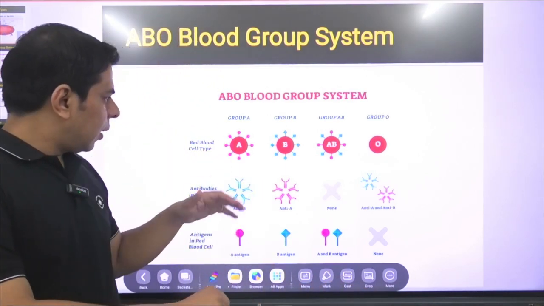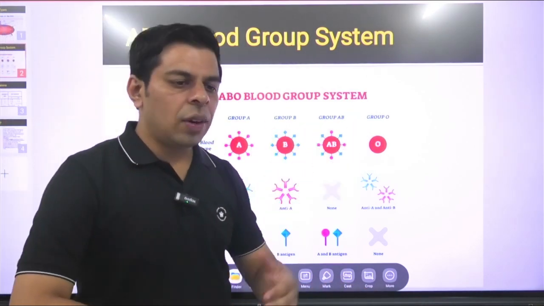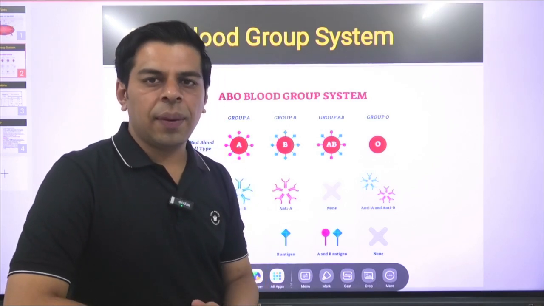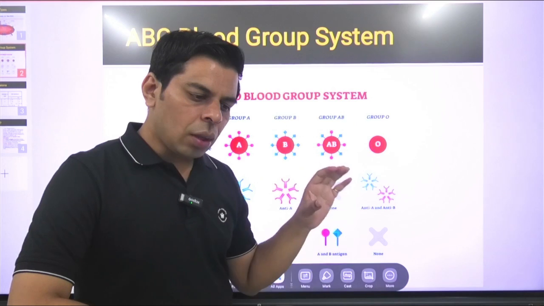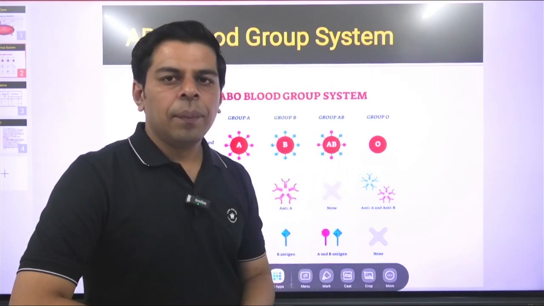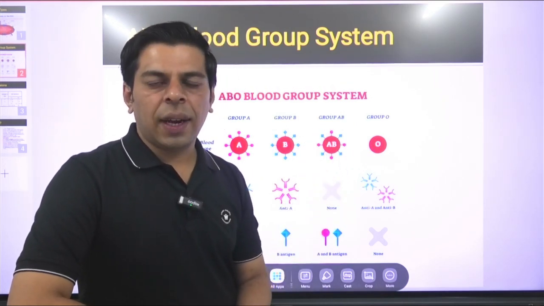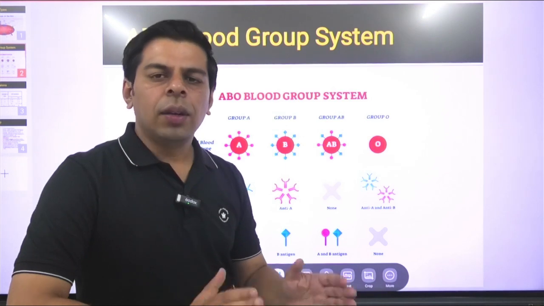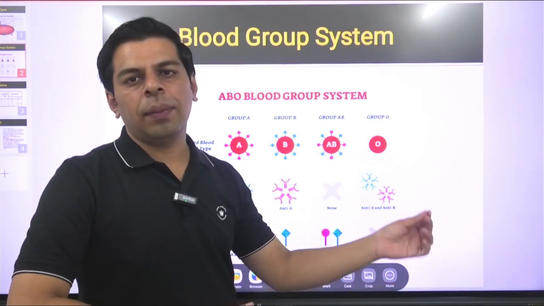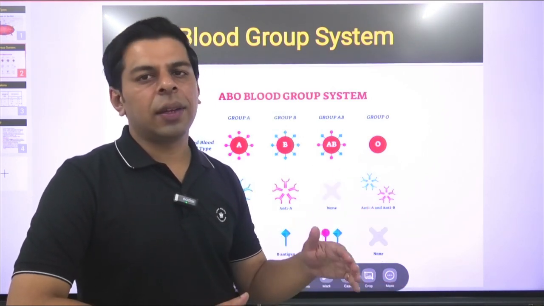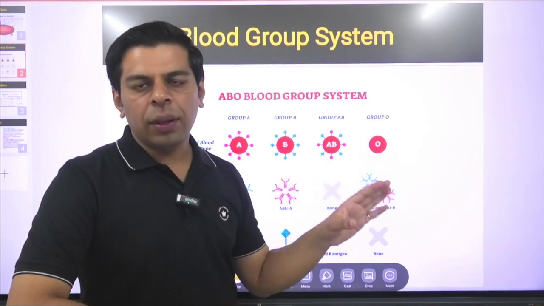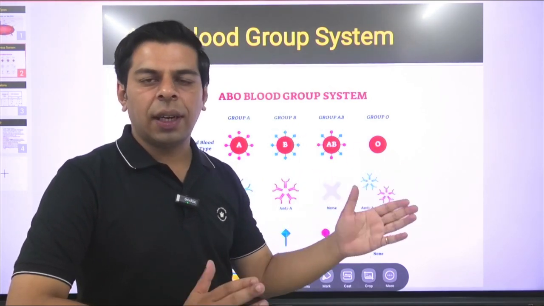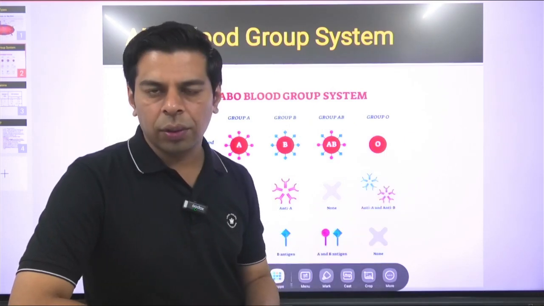Now the question arises: what are the different types of blood groups? How are they named? Why are they named so? In biology, there is a typical concept of antigen and antibody. In the immune system, whenever some foreign particle like bacteria, virus, pathogen, or toxin enters our body, that foreign particle is commonly referred to as an antigen.